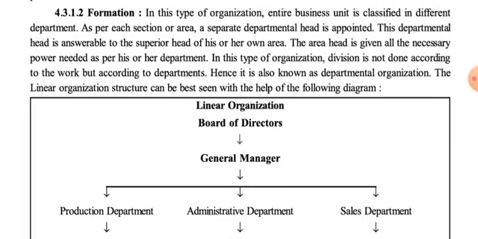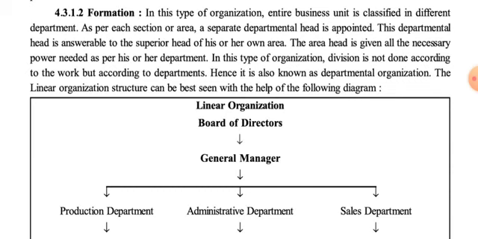Now here one thing is that in the last to last examination it was asked why the linear organization is also called a departmental organization. Explain the statement.